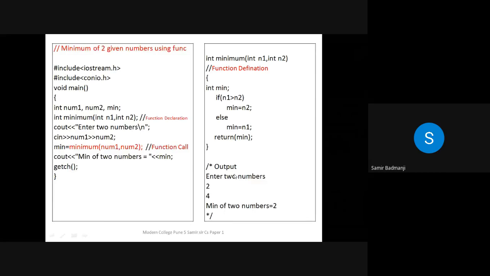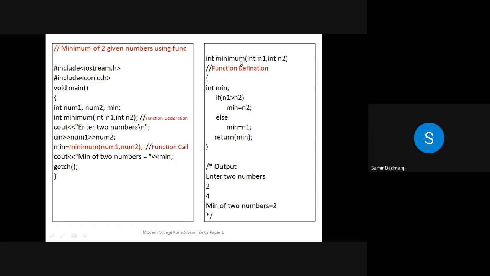So one or two examples we'll just see of function. This you have to try at home. So this is the minimum of two given numbers. See, we have taken two variables, num1, num2, one more variable called min, and the name of the function is minimum. See, this function definition you have to write after the main function is over. This is the starting bracket, this is the ending bracket. You have to write this after here. See, I have just written the comment over here, function definition.